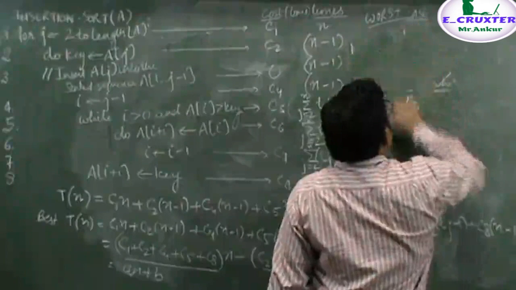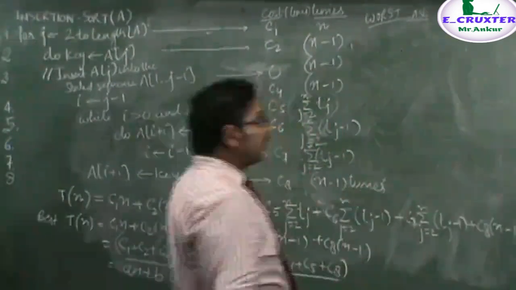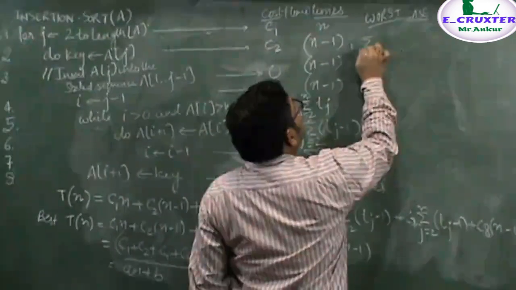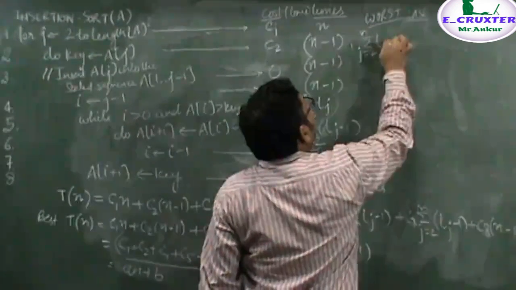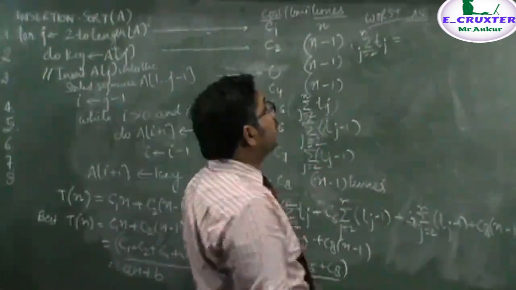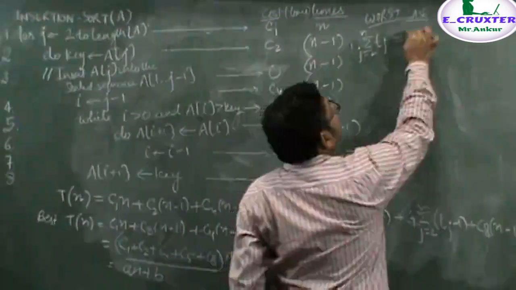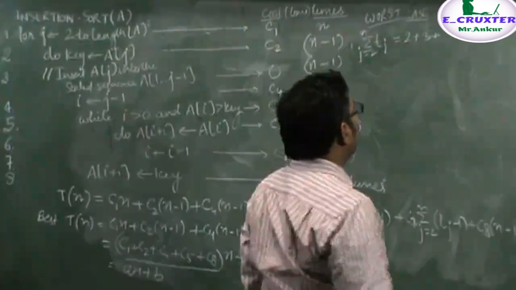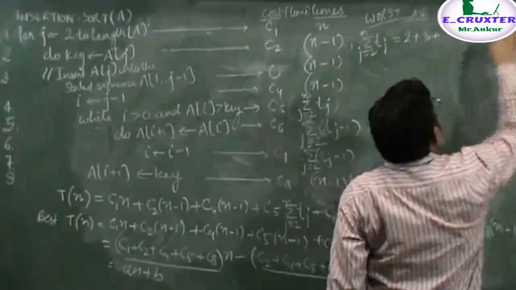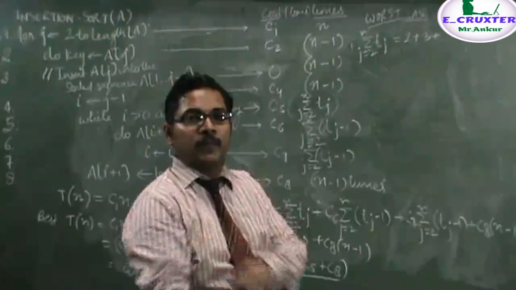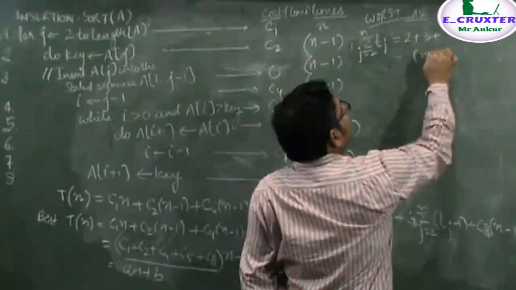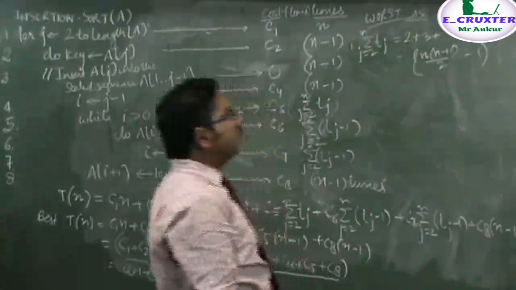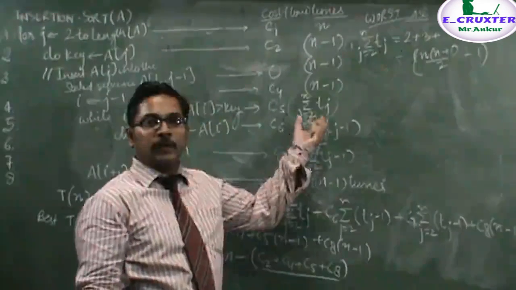In the worst case, the fifth statement result will be like this. When you calculate this, it will be the sum over j equal to 2 to n of tj. This will be equal to, for each value of j, when j is 2, it is executing 2 times. When j is 3, it is executing 3 times. When it is n, it is executing n times. When you solve it by adding 1 and subtracting 1, the overall result you will get is simply n(n+1)/2 minus 1. This is the result which we will get for this statement.